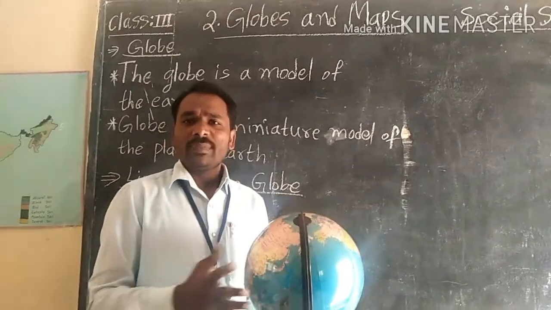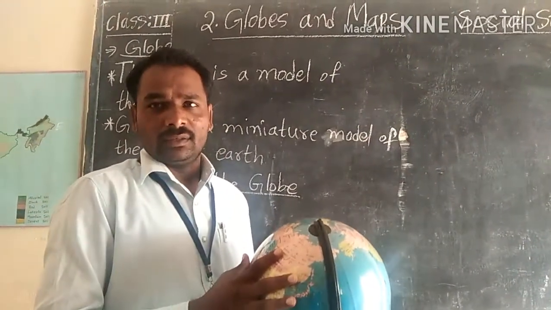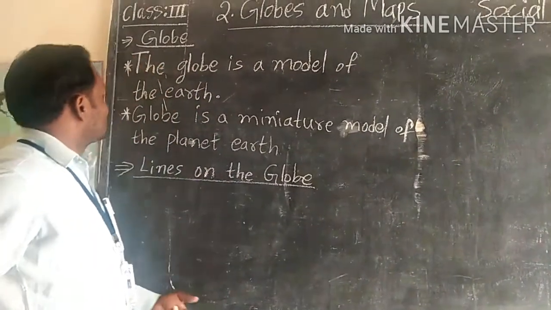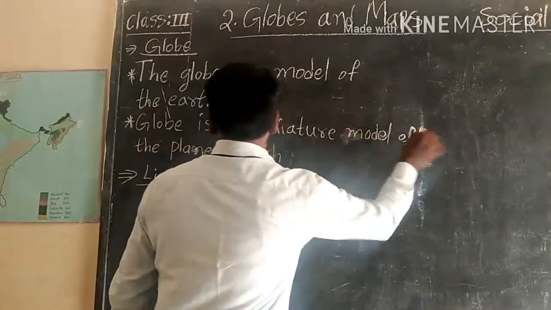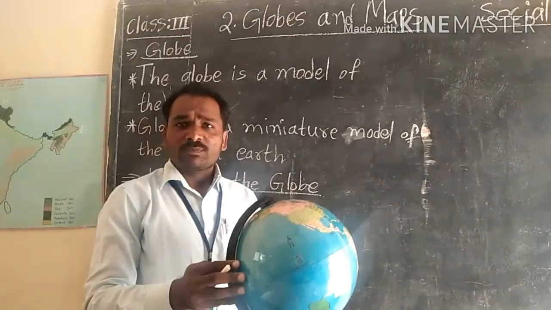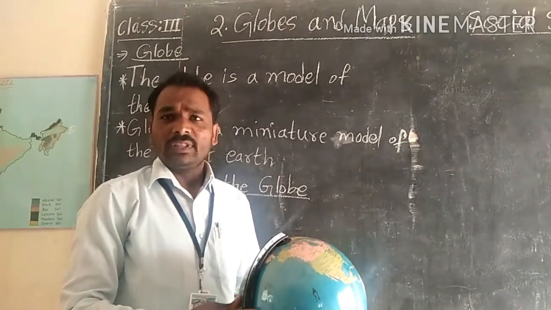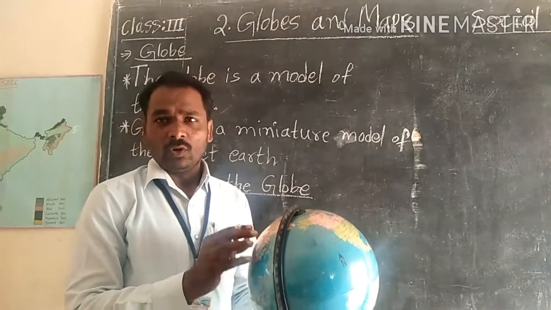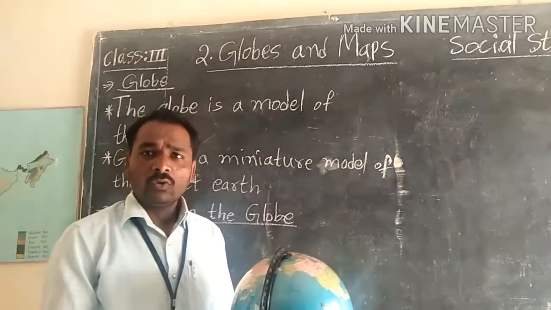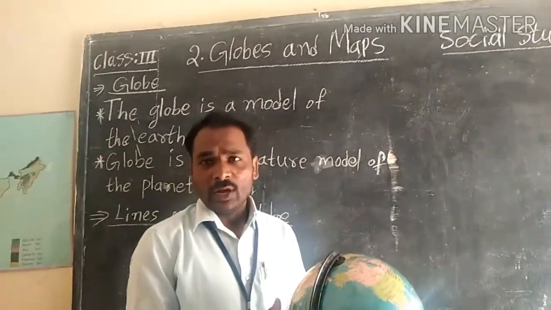And what is a globe, children? A globe is a model of the Earth. Not only that, a globe is a miniature model of the planet Earth. Miniature means a small model. It is a small model of the Earth. To study and know a few things about the Earth, we study the globe. Understanding, children?